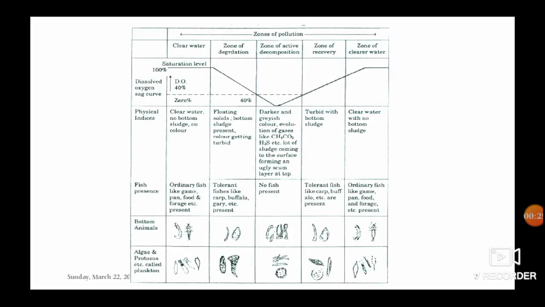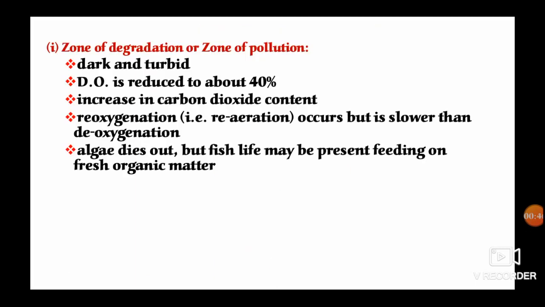In this figure, the four zones of pollution are clearly pinpointed. It helps us know the DO level in each zone, the physical indication of the river, and the presence or absence of various aquatic animals and plants in it. First we go for the first zone of pollution, that is the zone of degradation.